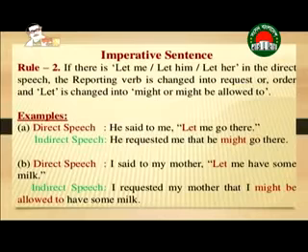You know that in the case of an imperative sentence, we can start the sentence with a verb, with don't, with please, and also with let. So if you have let me, let him, or let her, you are going to use might or might be allowed to. For example, he requested me that he might go there.